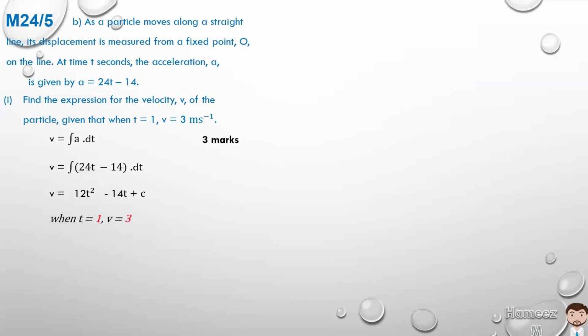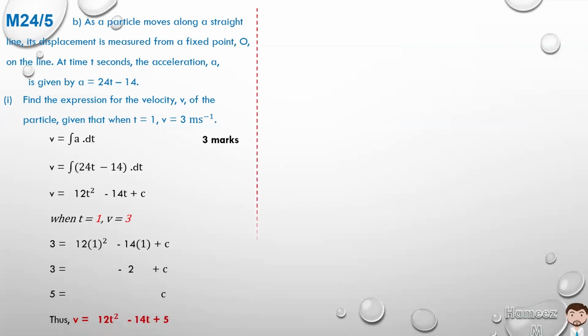So we can substitute 3 is equal to 12 times 1 squared minus 14 times 1 plus c. So that's 12 ones are 12, minus 14 ones are 14. 12 minus 14 is minus 2. So 3 is equal to minus 2 plus c. So we add 2 to both sides. We're going to get 3 plus 2 is 5 is equal to c. Thus, the equation for v is v is equal to 12t squared minus 14t plus 5.